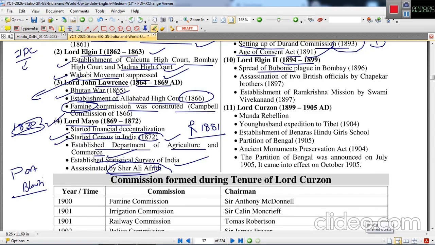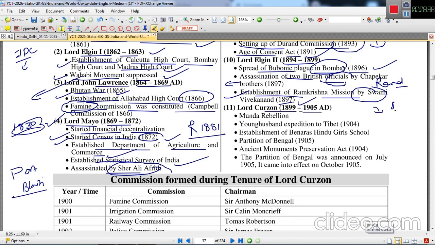Spread of bubonic plague in Bombay, 1896, took place. And assassination of two British officials, Rand and another one, by the Chapekar brothers. They were Hindu, they were Pandits, the Chapekar brothers I'm talking about. Establishment of the Ramakrishna Mission by Swami Vivekananda in 1897, with the Belur Math as its headquarters.